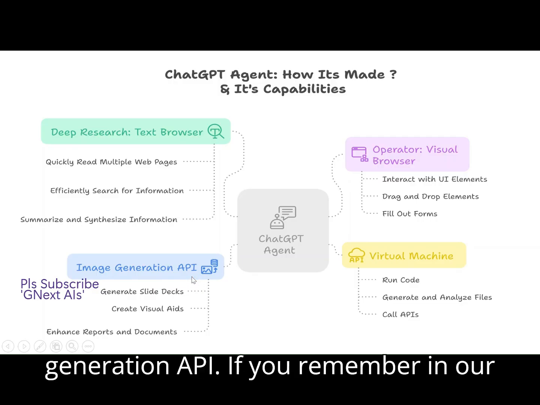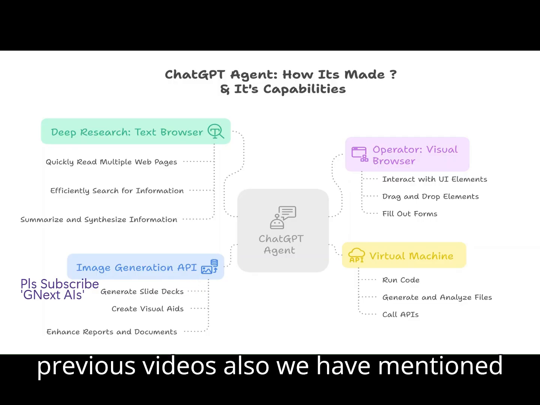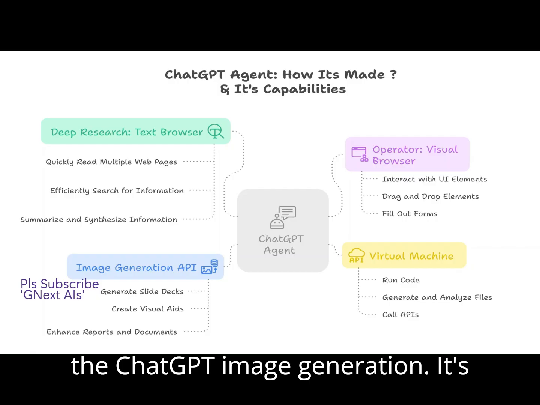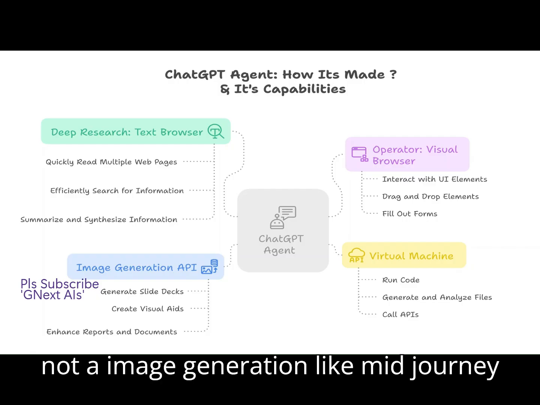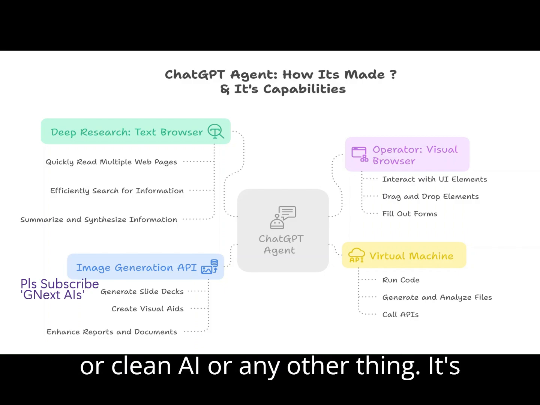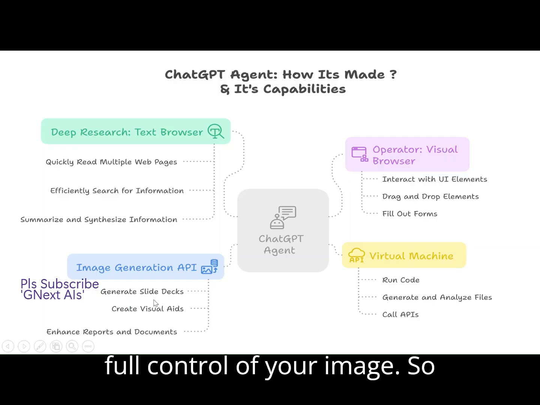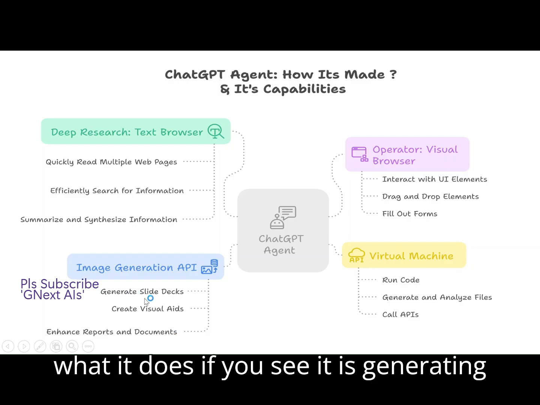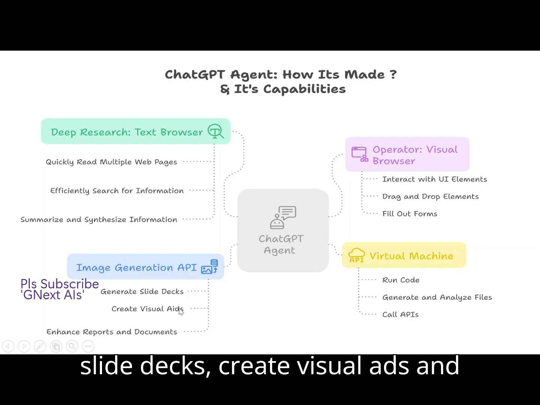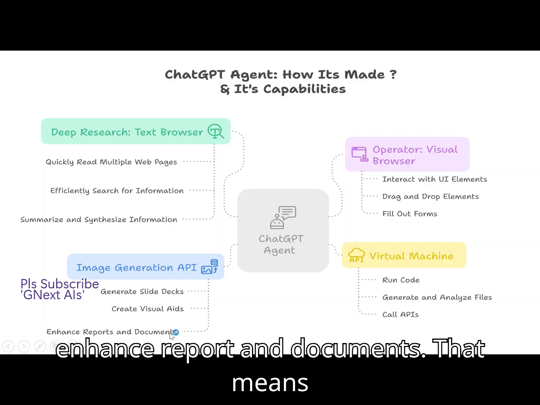If you remember, in our previous videos we have mentioned ChatGPT image generation. It's not image generation like Midjourney or Kling AI or any other thing. It's completely different in the sense that you can have full control of your image. What it does is generate slide decks, create visual ads, and enhance reports and documents.